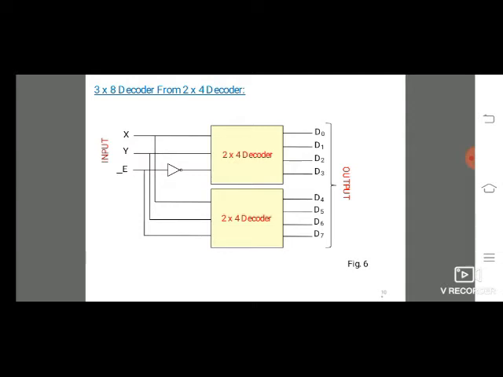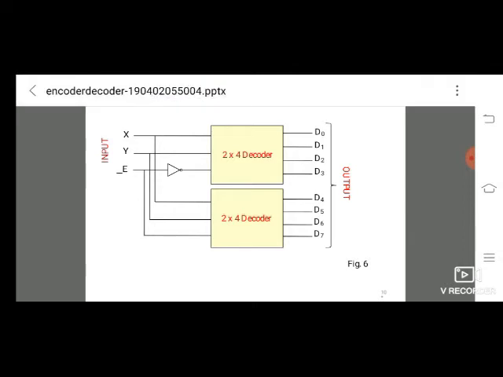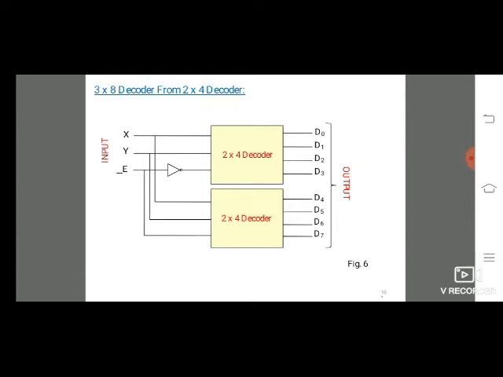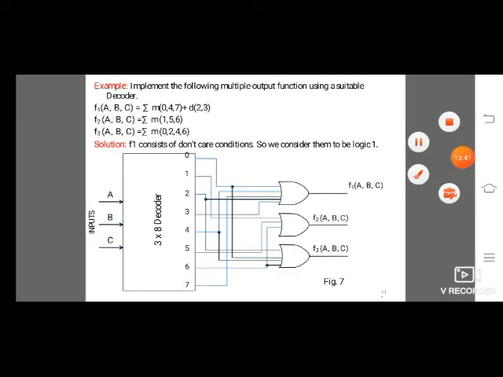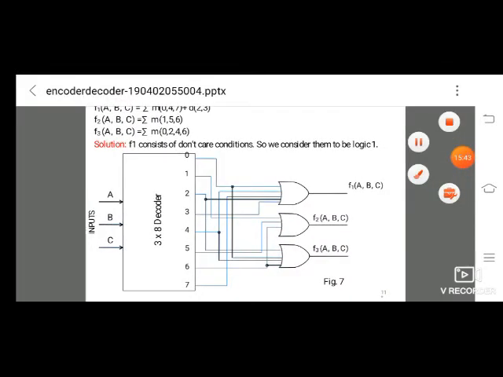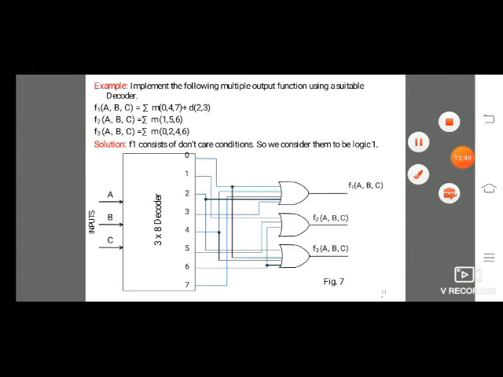For the 3 to 8 decoder, whatever condition is satisfied, you can take 2 to 4 decoders or 3 to 4 decoders. This is one question frequently asked. Next one: implement the following multiple output function using a suitable decoder.